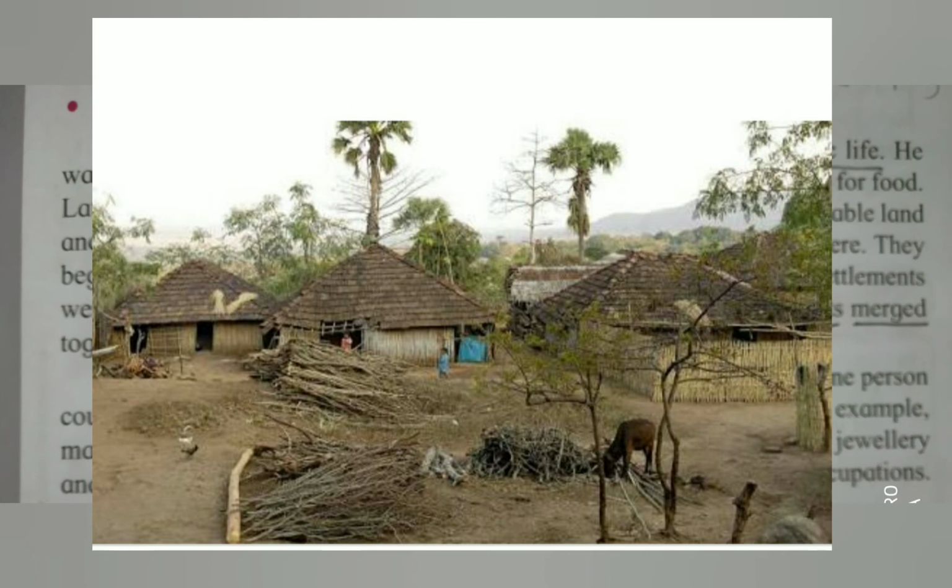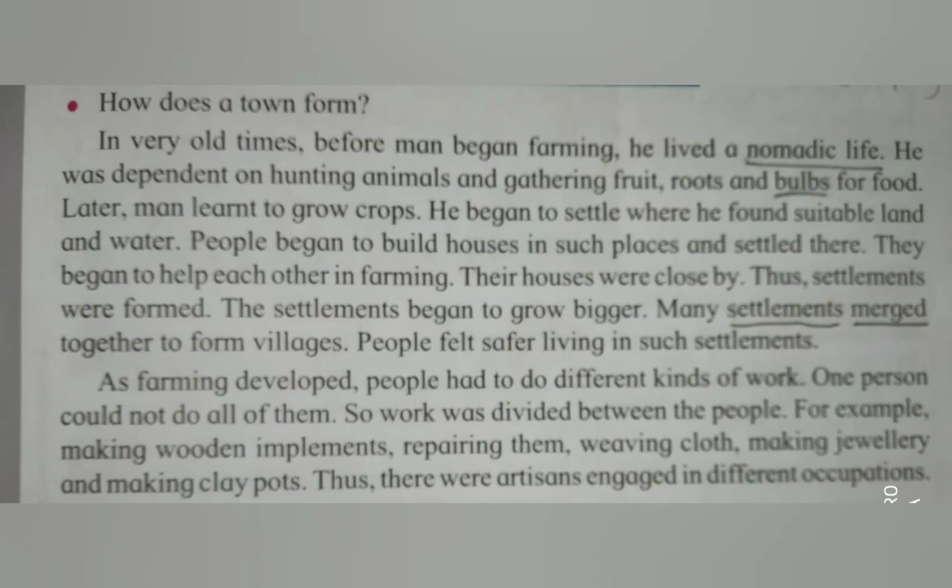As farming developed, people had to do different kinds of work. One person could not do all of them. As farming developed, people started to do work on the farm, and it was not easy for one person to do that particular work. So work was divided between the people, and man started to divide the work on the farm. For example, making wooden implements.